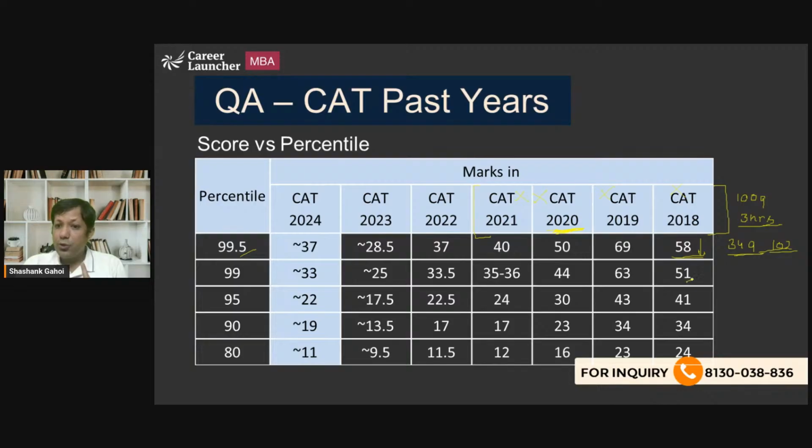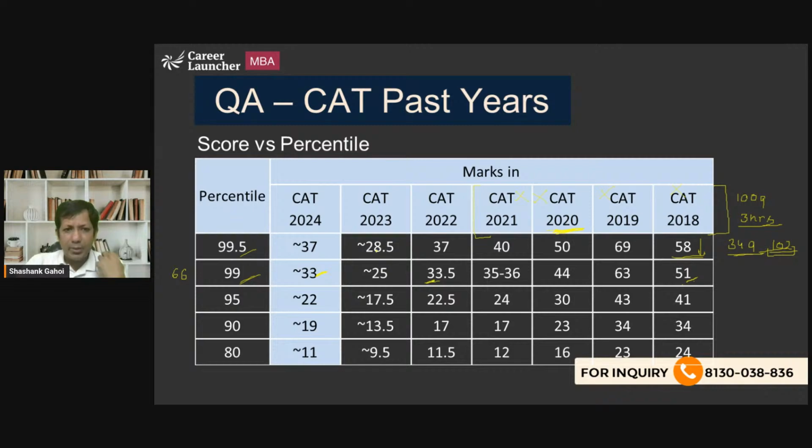Okay, at a score of 51, people used to get 99 percentile. It means at a score of 50% of 102, people got a 99 percentile. At a score of 66 in 2024, people got 99 percentile. In 2022 as well, people got a 99 percentile. So basically, if you are scoring 50% of the total marks, more likely you are going to end up at 99 percentile. And this is what the data says.